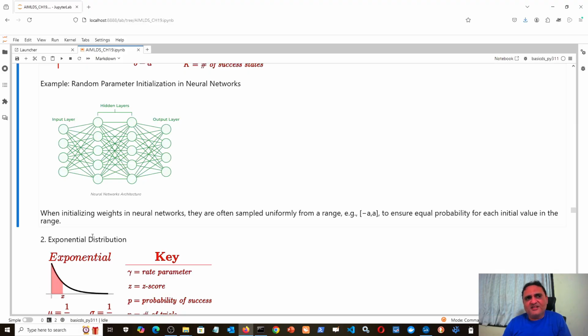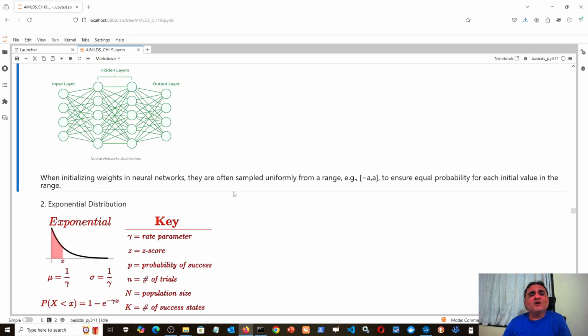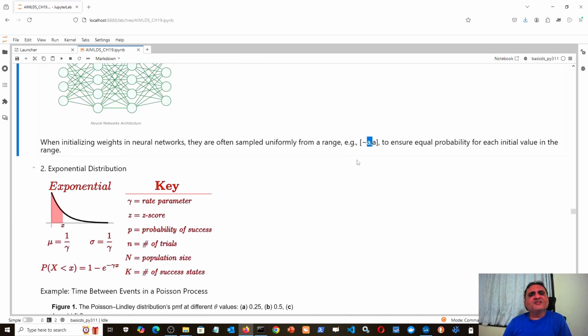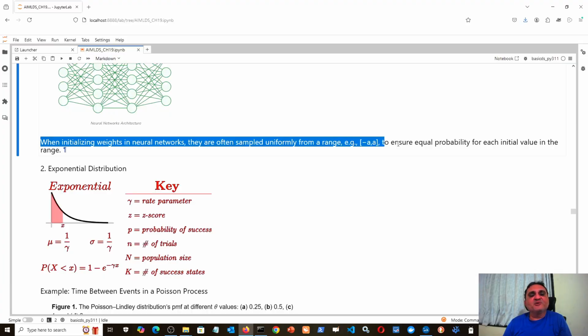Thereafter, obviously, the weights will keep changing automatically so as to minimize the error of this whole structure, that is a neural network. But initially, we don't want to bias our neural network by giving more weight to one particular side and less weight to another side. So we take a range from minus a to plus a. We know that the minus and plus sign don't matter. What matters is the magnitude. So magnitude-wise, we give equal weight on both sides. As a result, we start in this manner. So the most important use of uniform distribution is this.